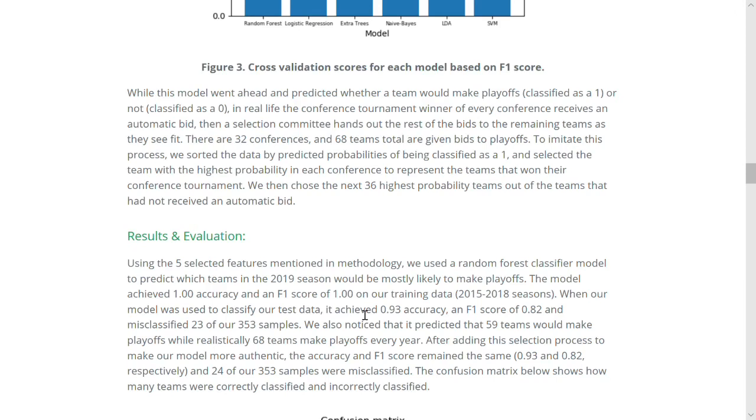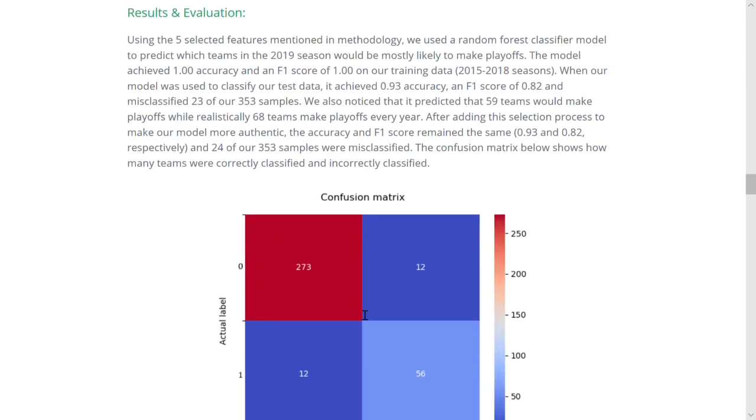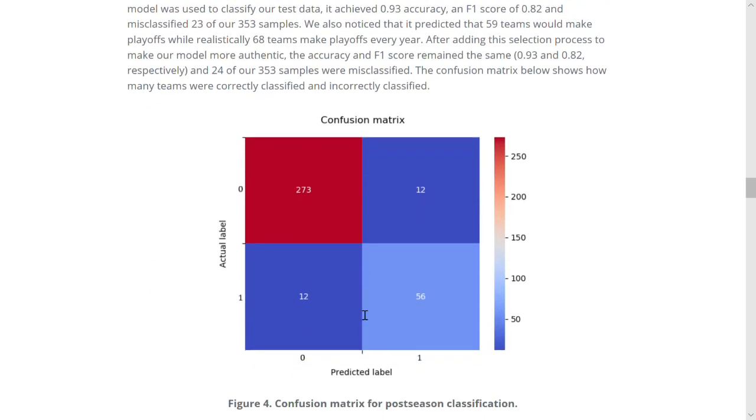After we added our adapted selection process, the accuracy and F1 score remained the same, but it ensured that 68 teams would be classified as making playoffs. The model misclassified only 24 of 353 teams, and the confusion matrix is shown as figure 4. The model made 12 false negative and 12 false positive predictions.